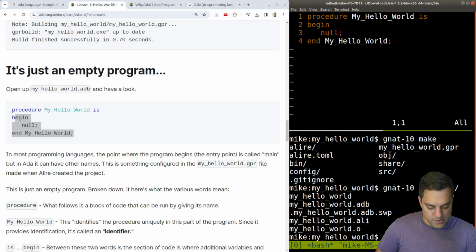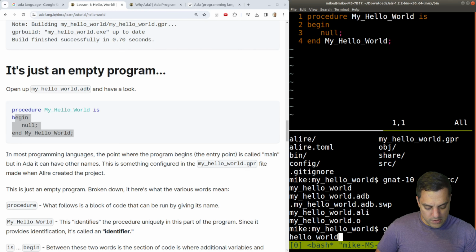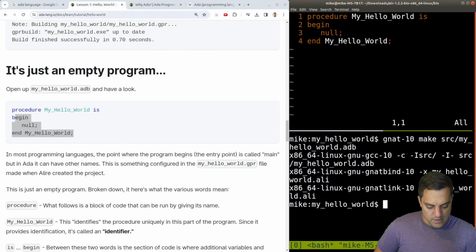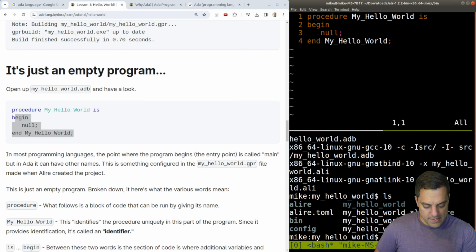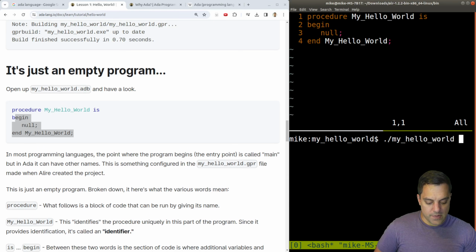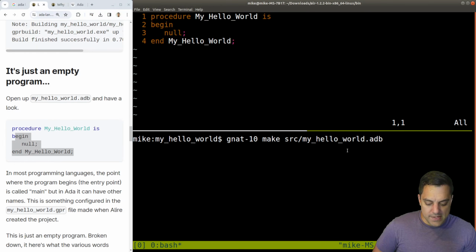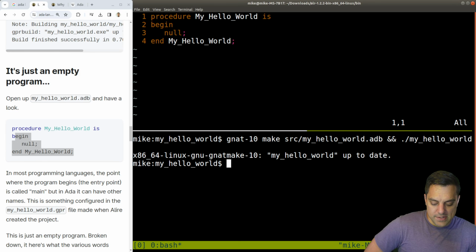Let's see. Oh, source slash my hello world.adb. Okay, and then that made the executable. Perfect. Okay, so that'll be our build system here. That's not bad at all here. That's just me not knowing how to do stuff. So let's compile, we'll make it and then run it right away.